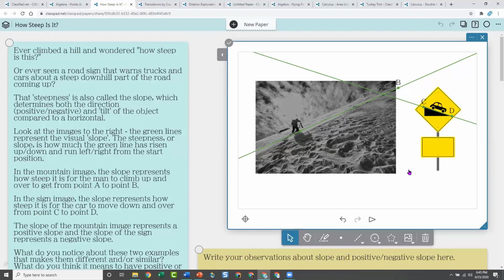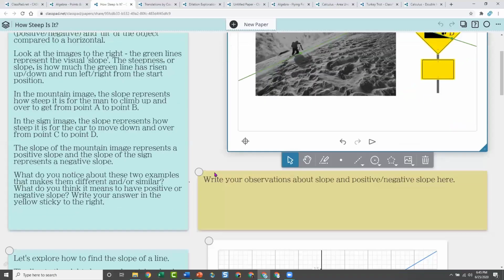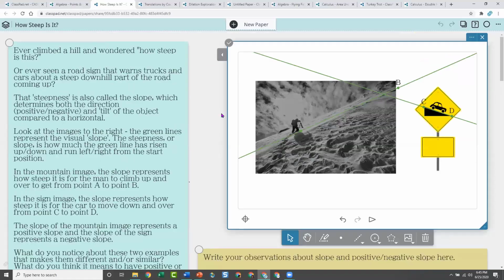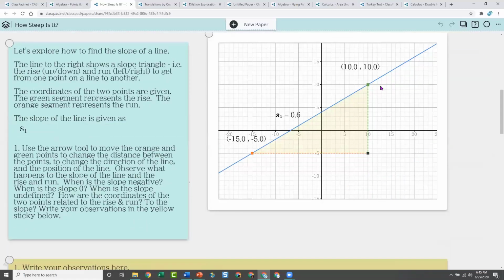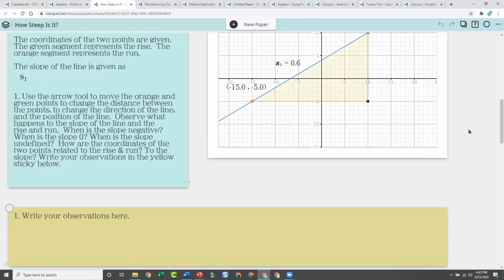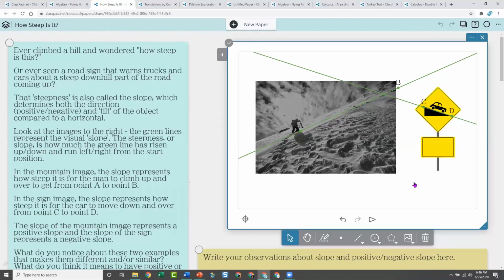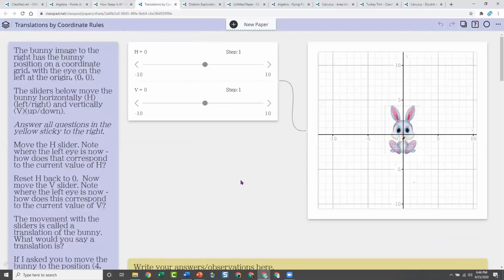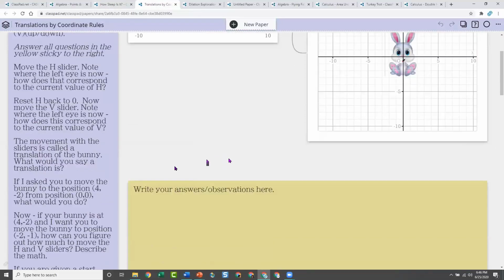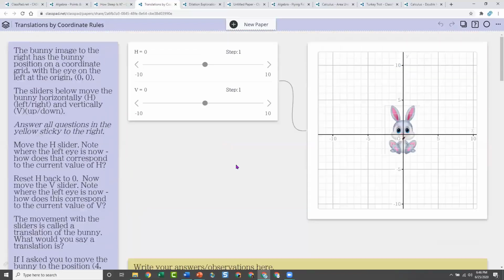If you want them moving points and plotting points and finding functions, then graphing tends to be the one that you use. I'm not going to go on to this activity because it goes into how to find slope and things like that. I just wanted to show you different ways that images could be used to help students understand the mathematics. So I'm going to do 2 more activities, and then I'm going to show you how to actually get these images in here.